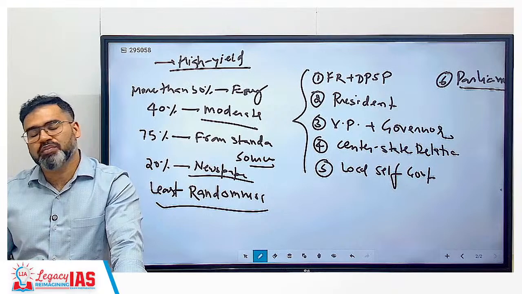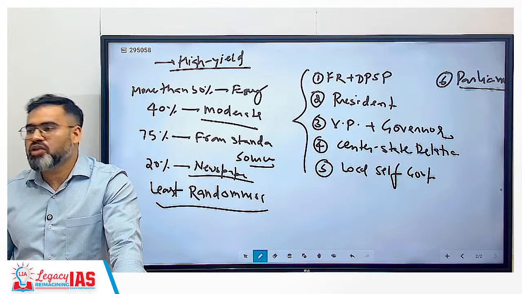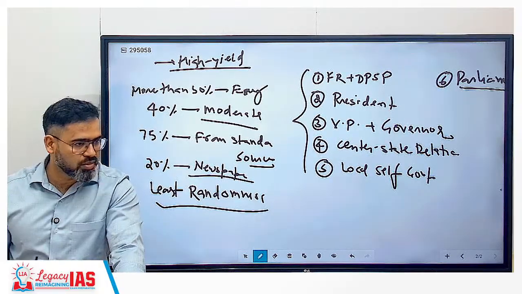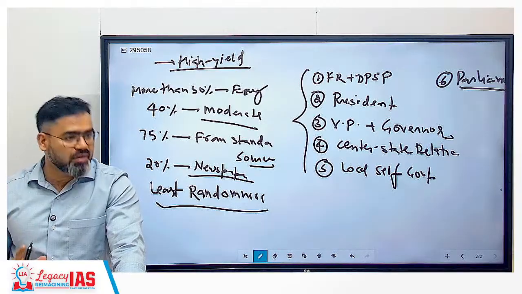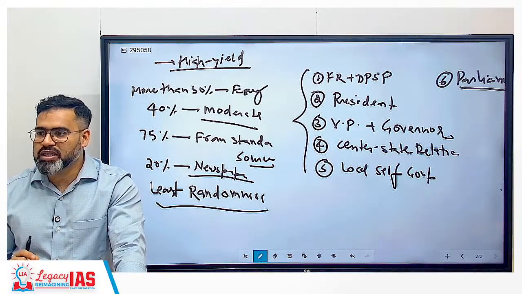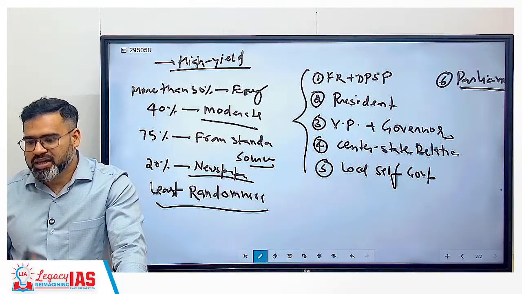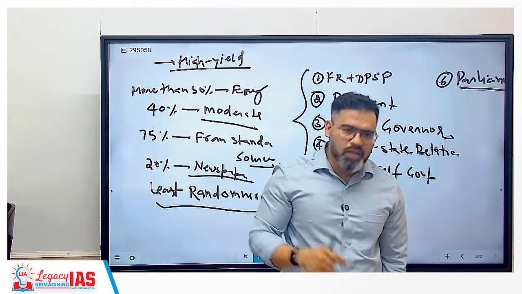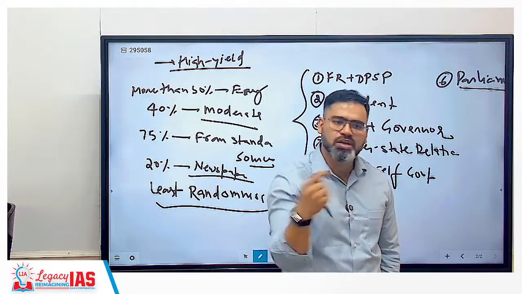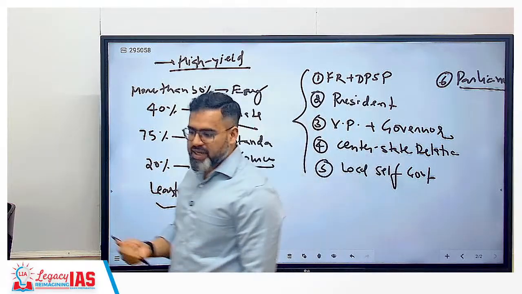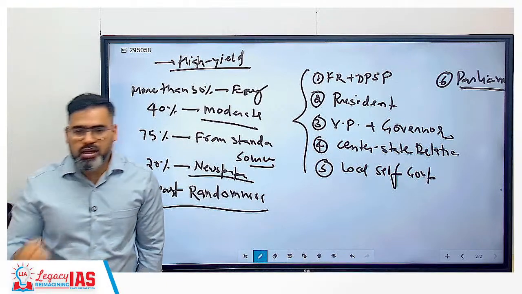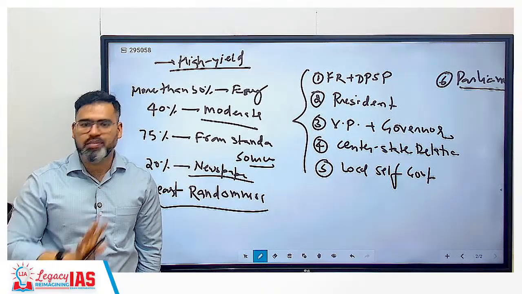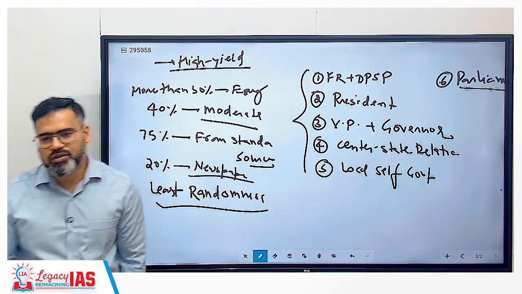There is no chance that, for example, you are reading Lakshmikant and you forget to read the Parliament chapter. How can that happen? But in current affairs that is possible. Predictable questions will be there. Again in polity, how do we predict easily that such questions can be asked? Repetitive themes, I told you, means the same type of question they are asking from the same chapters. So repetitive themes, static, high yield area and concept based. Little bit of application, not too much application. Such things they are asking from Indian polity.